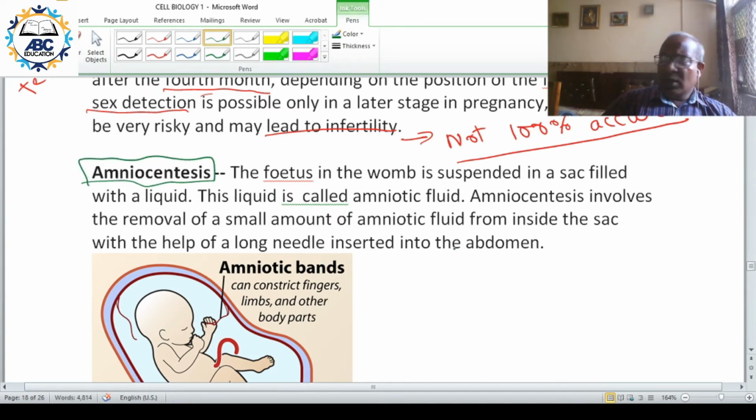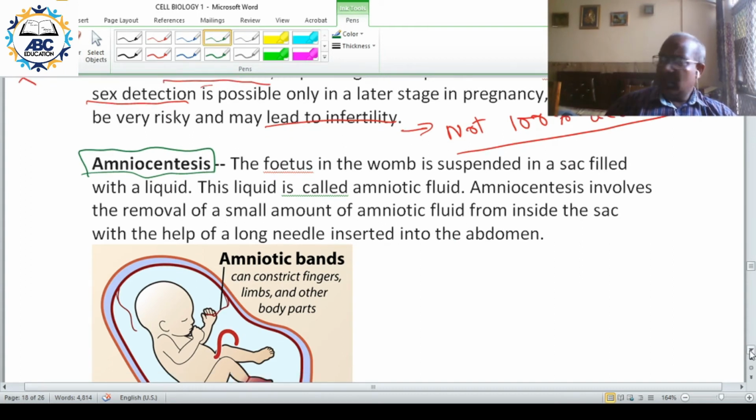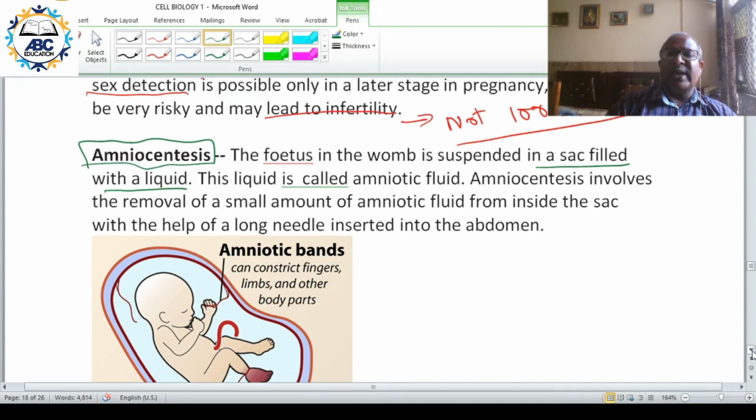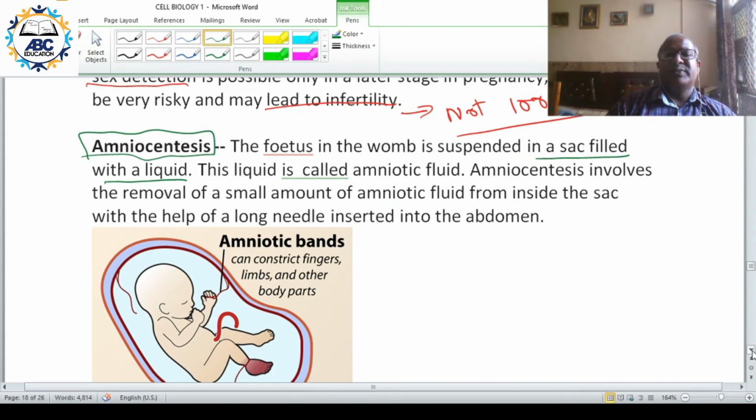Now the fetus in the womb of the mother is suspended in a sac that is filled with a liquid. The fetus is surrounded by a sac and this sac is filled with a liquid.